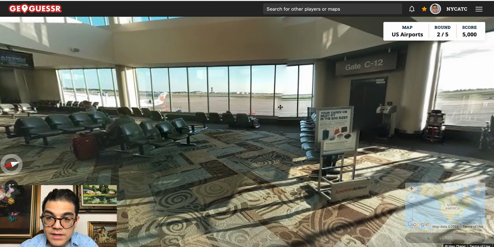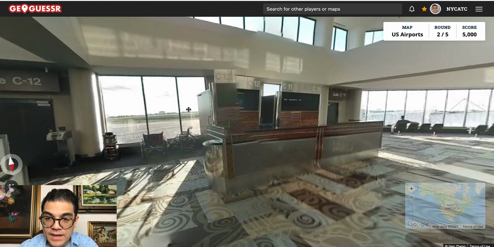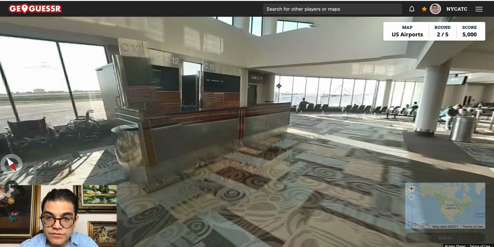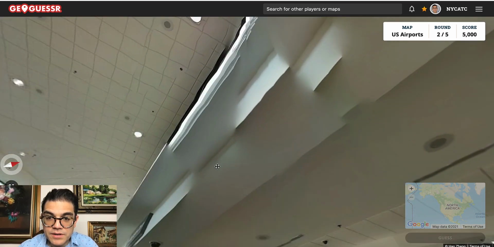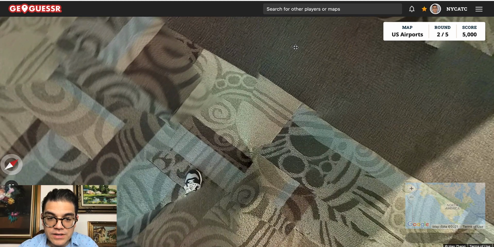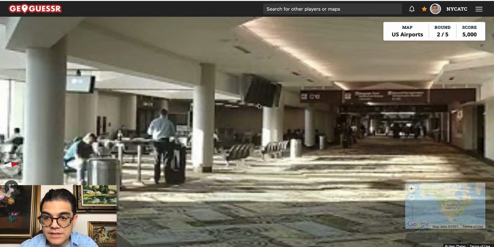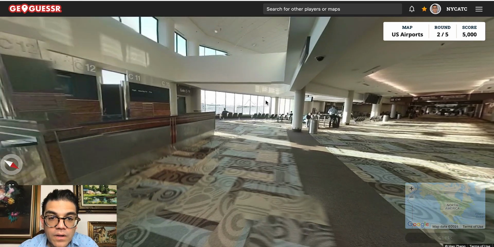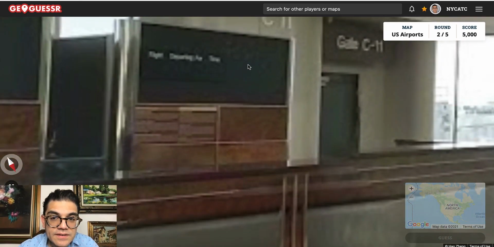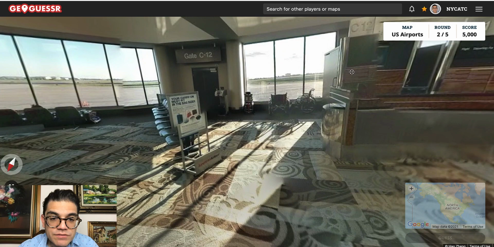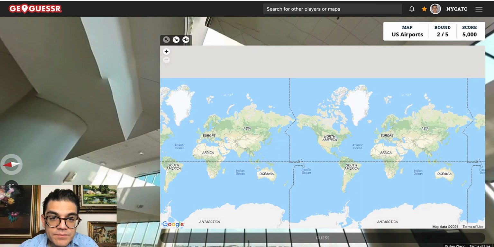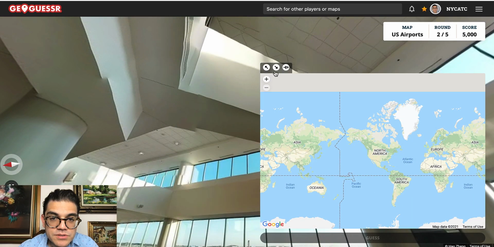We know American and smaller Air Canada jets do fly to this airport. Anything up there that would indicate? No, nothing down over here. This is not an easy one at all. It doesn't show me where any of the flights are going at this gate area. Oops, the map always comes up. Sorry about that.